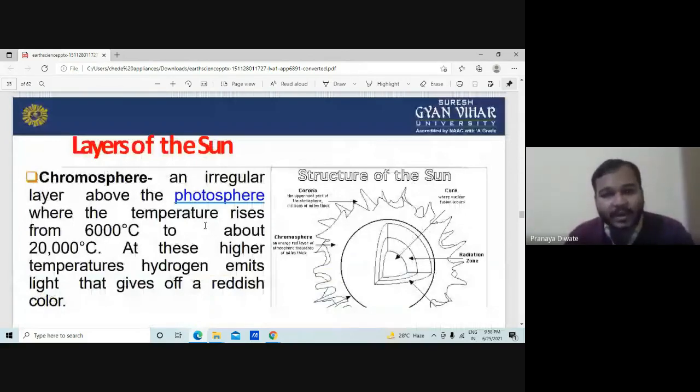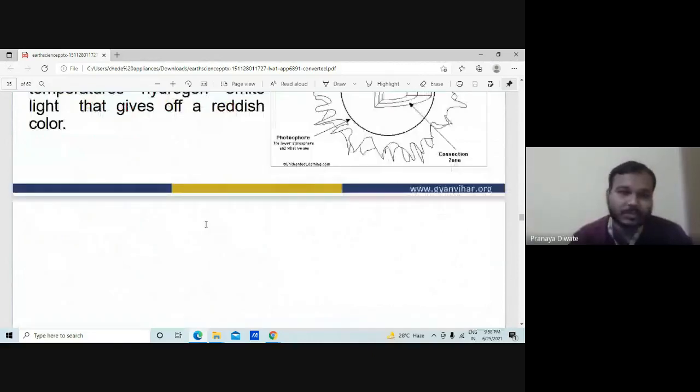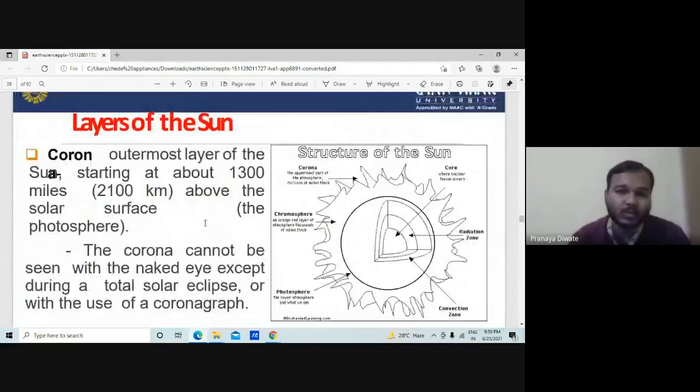The chromosphere is an irregular layer above the photosphere where the temperature rises from 6,000 degrees Celsius to 20,000 degrees Celsius. At this higher temperature, hydrogen emits light that gives off a reddish color. Then you have the corona, the outermost layer of the sun, starting about 2100 kilometers out.